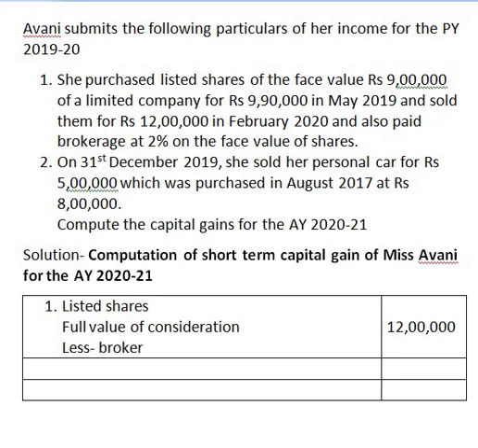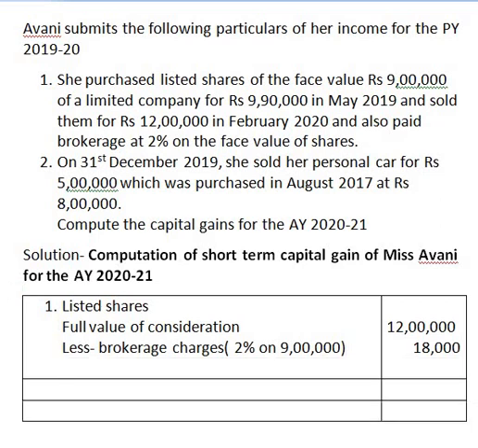So less brokerage charges, you can show it in the bracket, it is at 2% on 9 lakh. You are told that it is 2% on the face value of shares. Face value of share is 9 lakh rupees. Therefore, we get brokerage charges as 18,000 rupees.